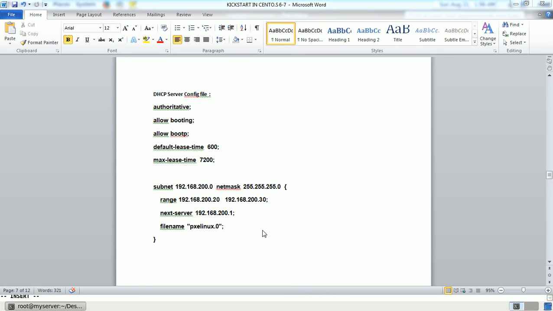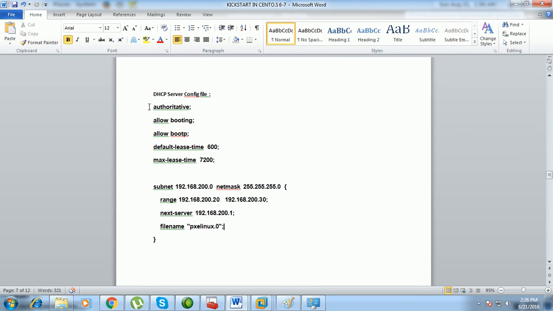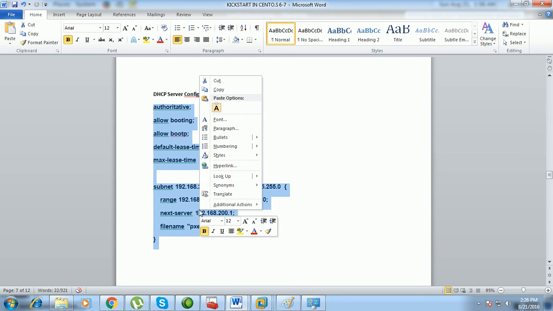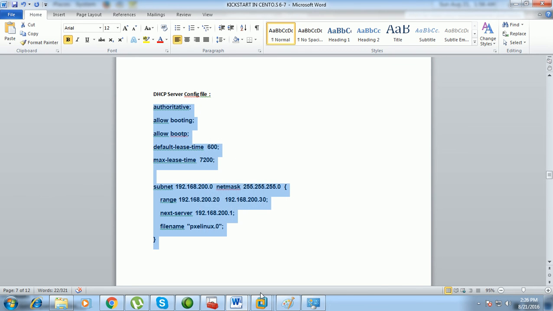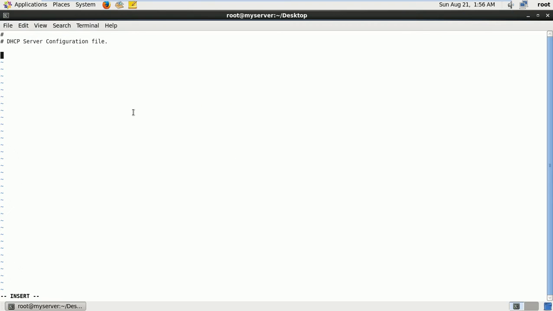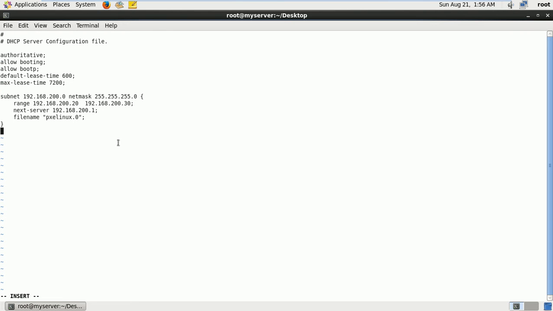So just what I am doing is selecting this file, no need to type it again. So in this place you can just paste it here. Now save this file and exit.